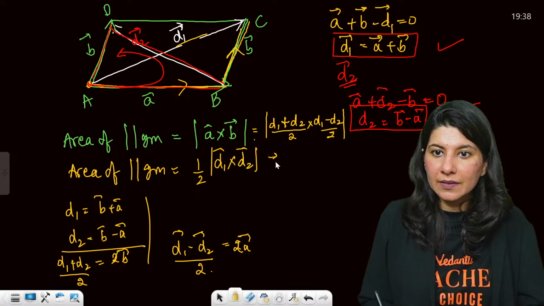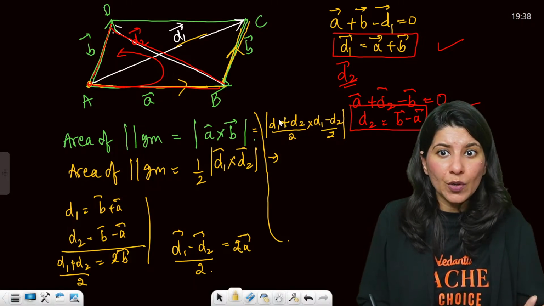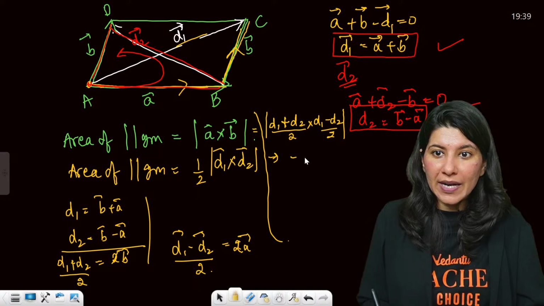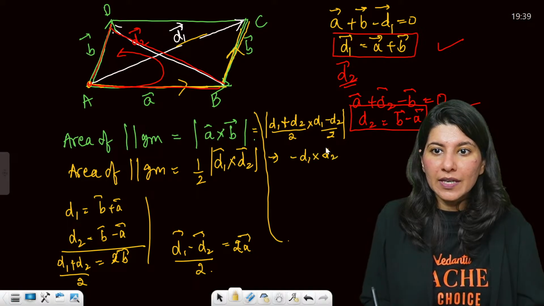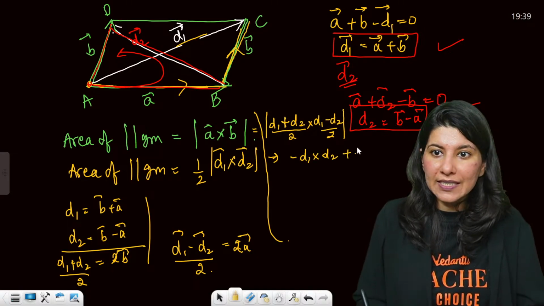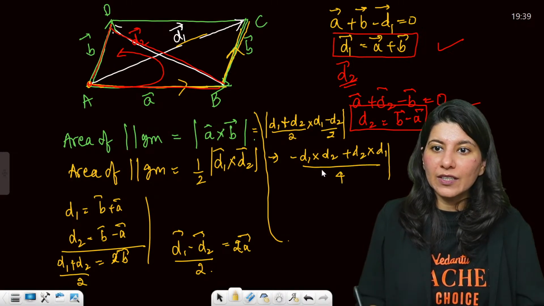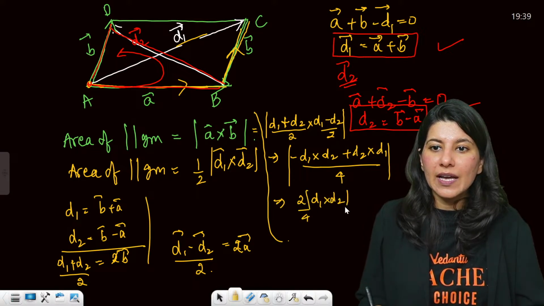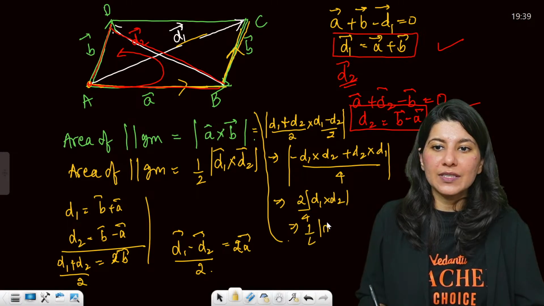Now D1 cross D1 is 0, and the remaining terms give minus D1 cross D2 plus D2 cross D1 magnitude, by 4. So this is going to become 2 D1 cross D2 by 4, and this is half D1 cross D2.